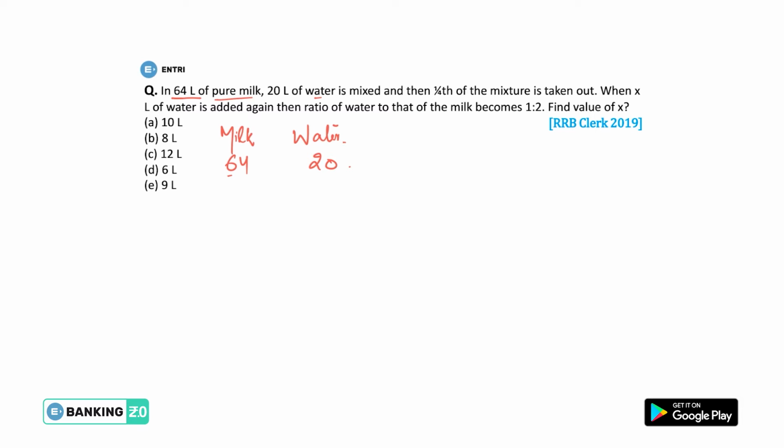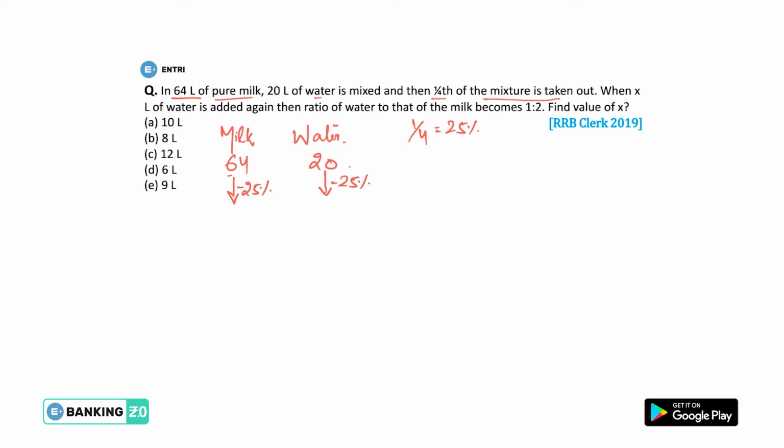Then the question is saying that 1/4 of the mixture is taken out. What is the meaning of 1/4? That is 25%. Guys, you need to understand one thing here. If we are taking out 25% of the mixture, then milk will be taken out as 25% and water will also be taken out as 25%. If there is a mixture of milk and water and we are taking some of that mixture, then the same proportion of milk and water will be taken out. So 25% will be taken out.